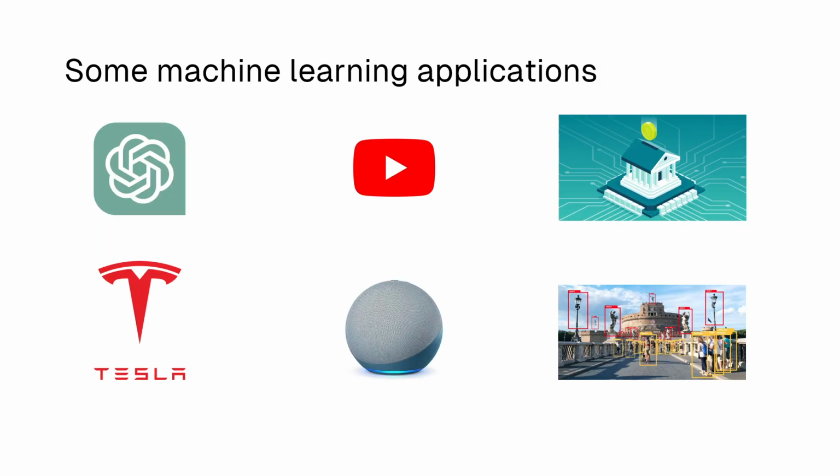These are some machine learning applications that we can see in our daily life. ChatGPT is a machine learning application. YouTube's recommendation system: let's say you watch a video on coding, then the next video will probably be from another coding channel. Banking has fraud detection systems and stock trading bots. That's all machine learning. Tesla self-driving cars, again machine learning. Amazon Alexa, voice recognition, that's machine learning. Image recognition is again machine learning.